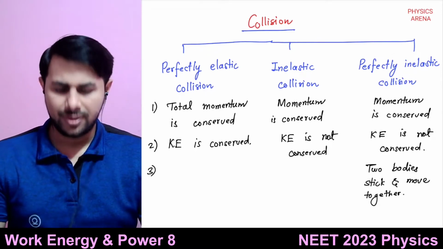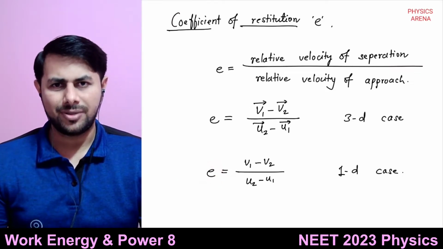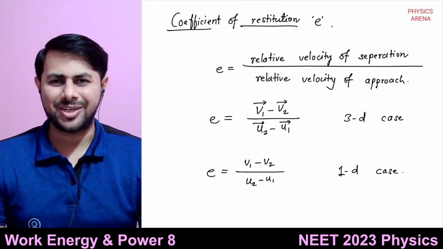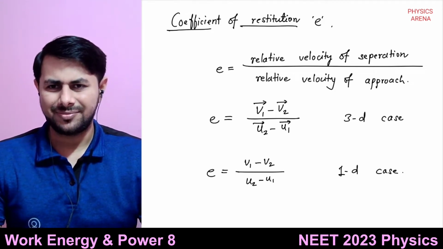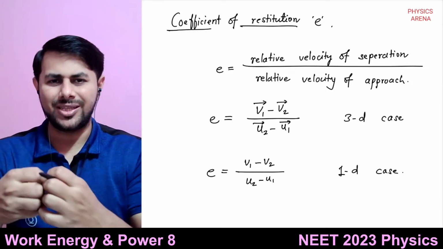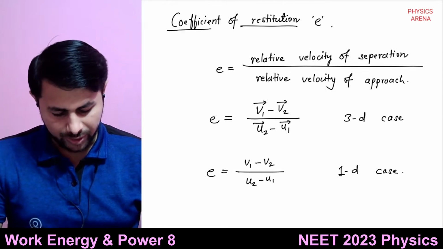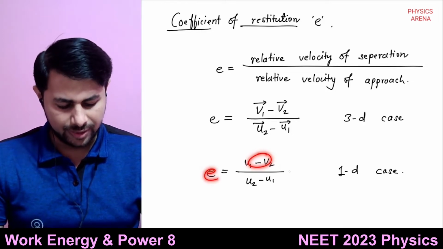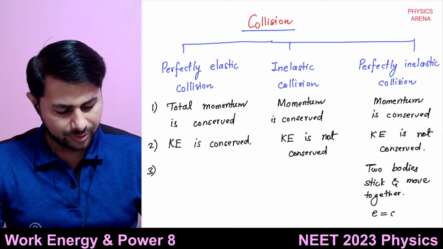Then we learnt about the coefficient of restitution. If bodies stick together and move together after the collision, what will be the velocity of separation? It will be zero. So e is equal to zero in case of perfectly inelastic collision.